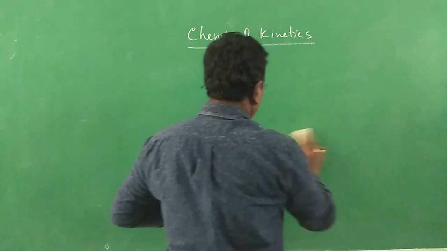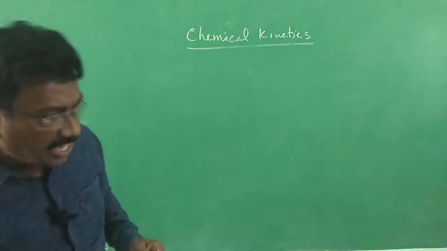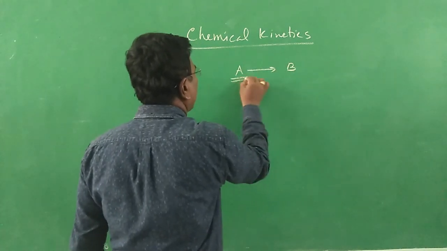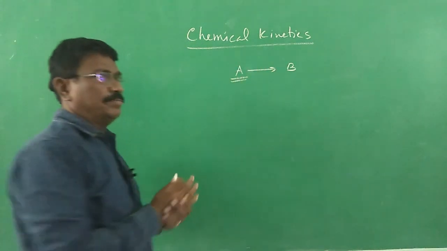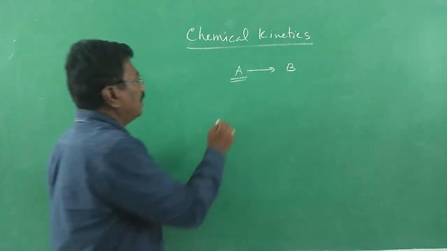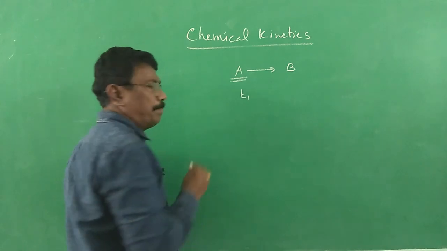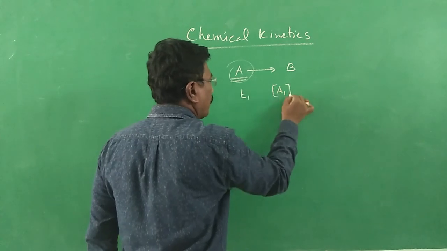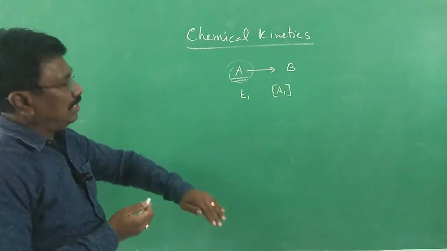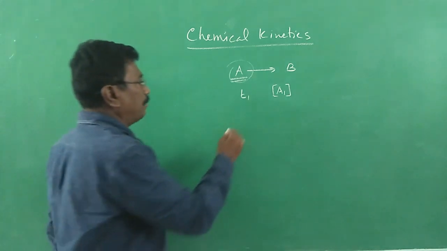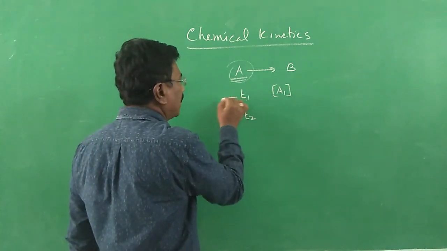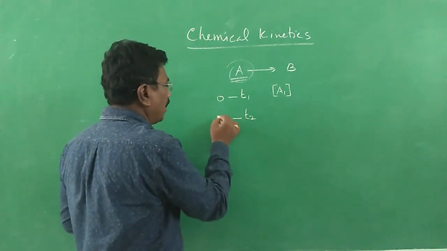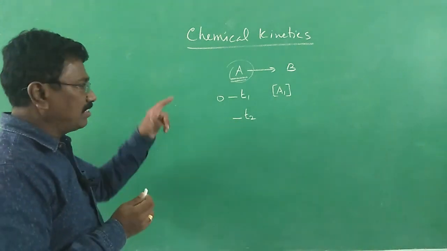So let me take a reaction. Usually we take A gives B. Just to identify, reactant A is converted into B. In this reaction, at the start of the reaction, time T1, the concentration of the reactant A is A1, and after a particular time or after the completion of the reaction, time T2, it may be at the start of the reaction, time 0, maybe at 10 o'clock in the morning, and we end up the reaction by say 11 o'clock in the morning, that is 1 hour, 60 minutes.